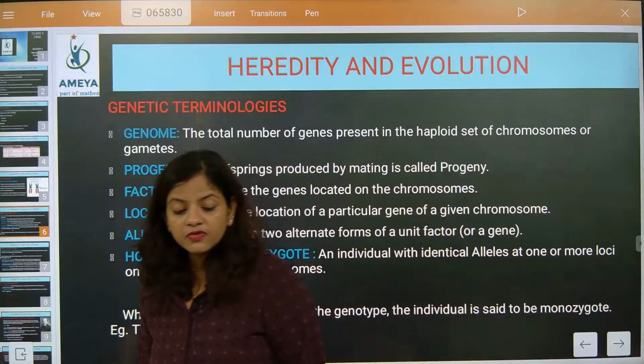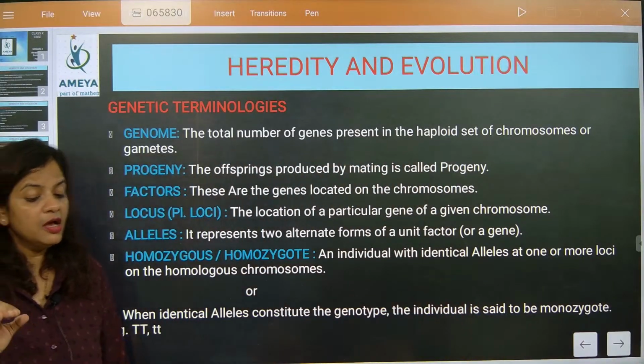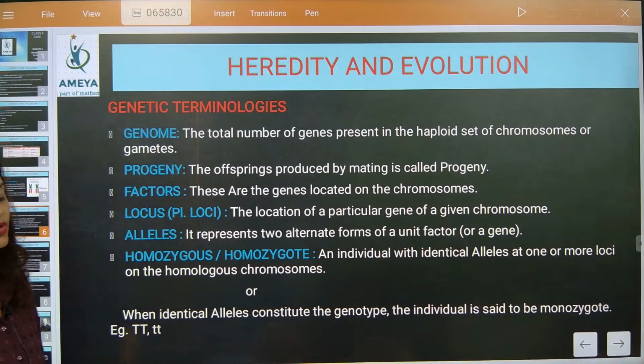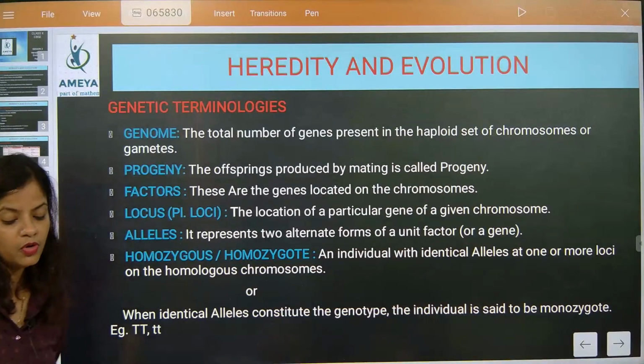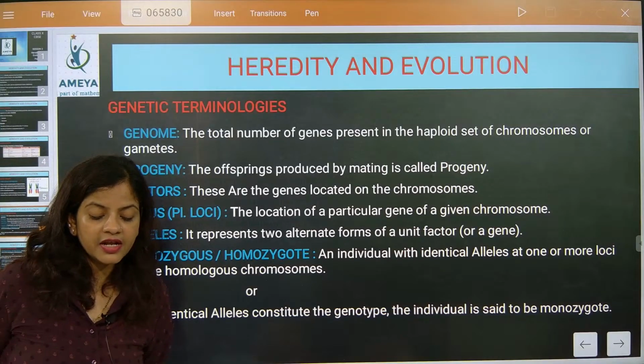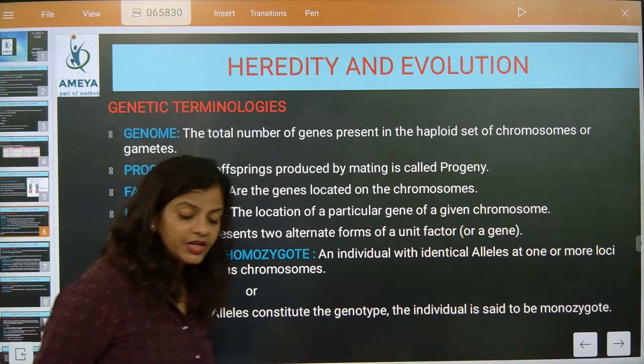So what is the meaning of genome, beta? The total number of genes present in the haploid set of chromosomes or gametes is called the genome. Ma'am, homologous chromosomes are there in our syllabus, no, beta. Just for letting you understand.